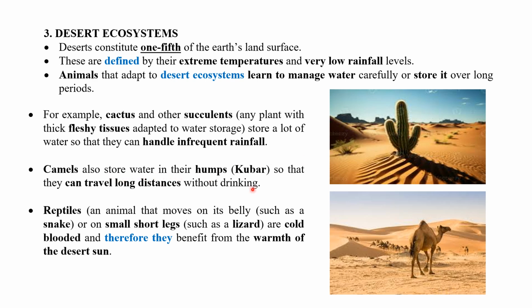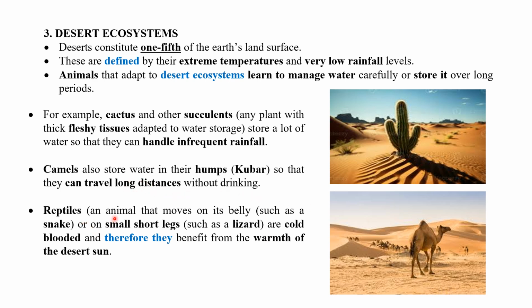Camels also store water in their hump. We can see the hump on the back of the camel. The camel stores the water in the hump so that it can travel a long distance without drinking.